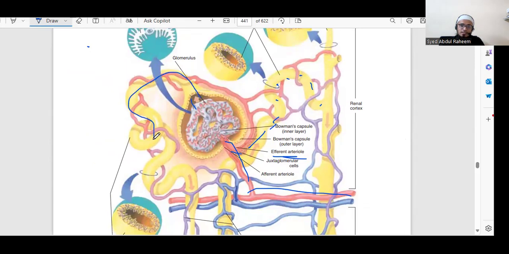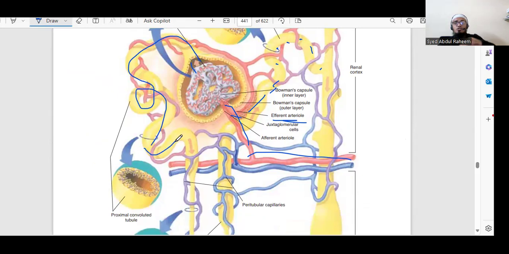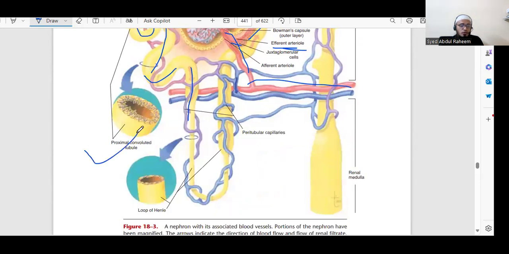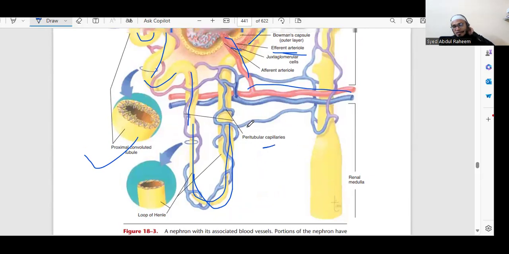You can see this is the waste material, and it is attached to the arteries and veins, because for absorption all the arteries and veins are in circulatory motion. This end is called the proximal convoluted tubule, and this is the loop of Henle. Proximal means nearby. These are the peritubular capillaries.